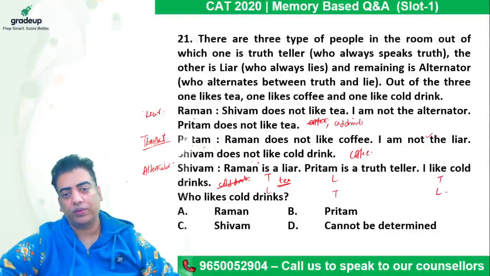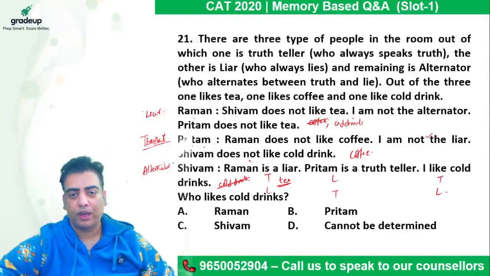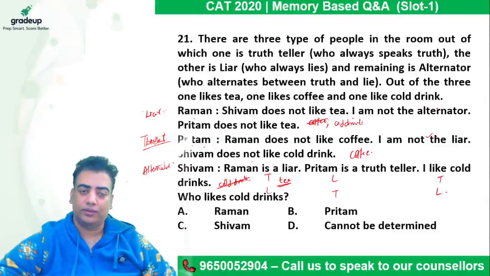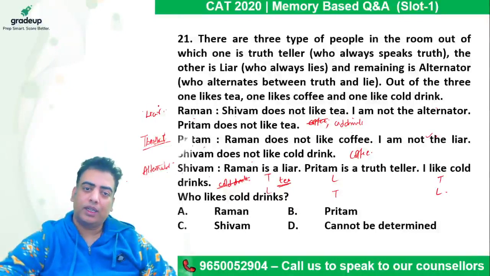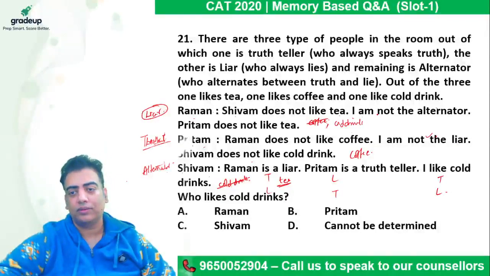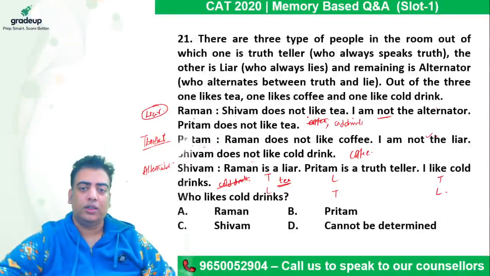Now let's try to figure out if it works, right? Then he says, I am not the alternator. Raman is a liar and he's saying, I am not the alternator. So this statement becomes truth because he's not an alternator, which means again nothing is going to get fixed here.